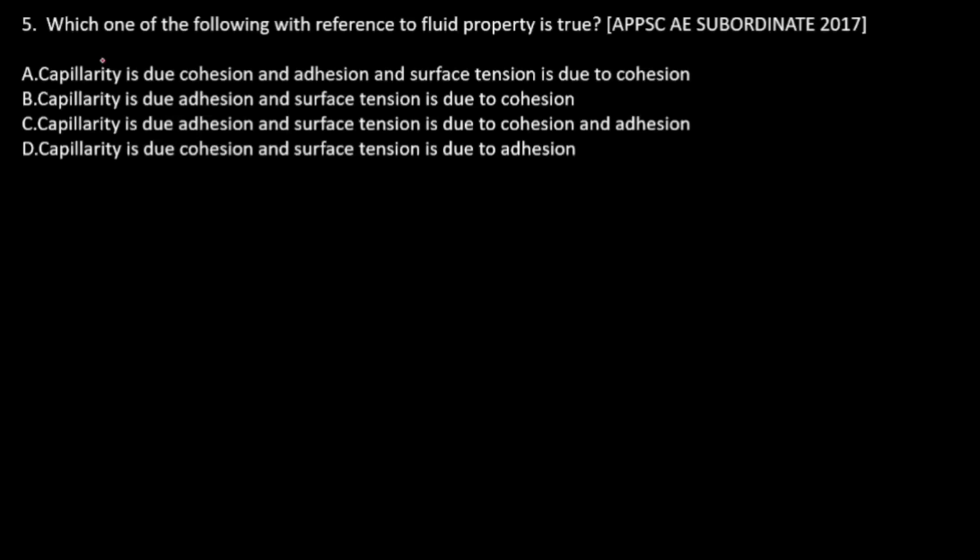Fifth question: which one of the following with reference to fluid property is true? Capillarity is due to cohesion and adhesion, and surface tension is due to cohesion. Capillarity is due to adhesion and surface tension is cohesion. Capillarity is due to adhesion, and surface tension is due to cohesion and adhesion. Capillarity is due to cohesion and surface tension is due to adhesion.